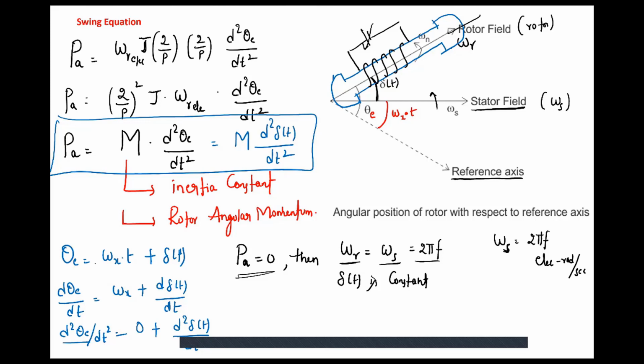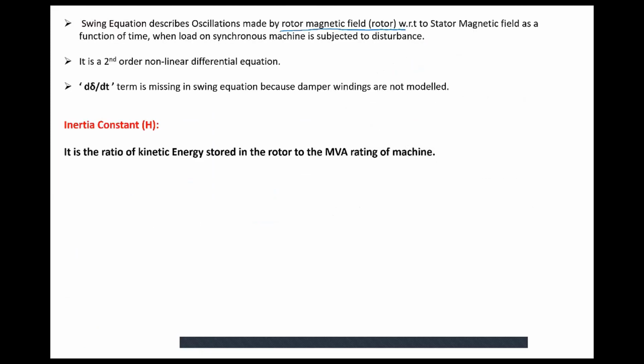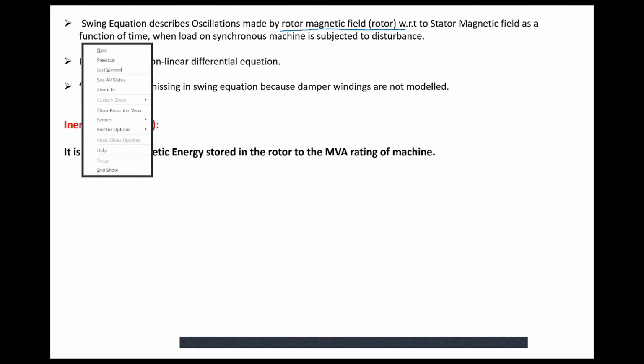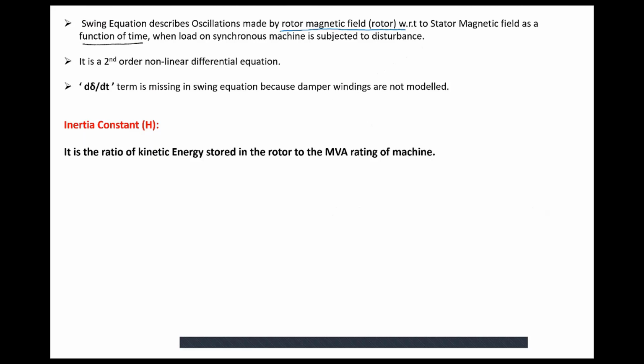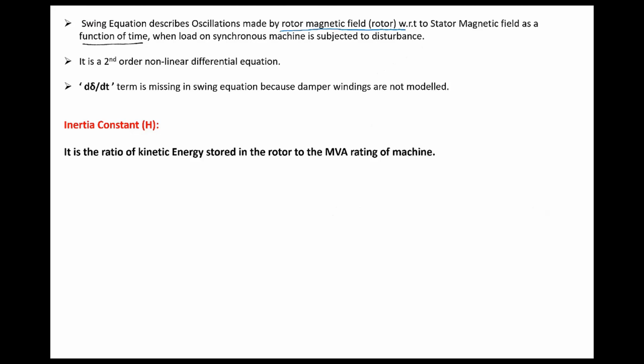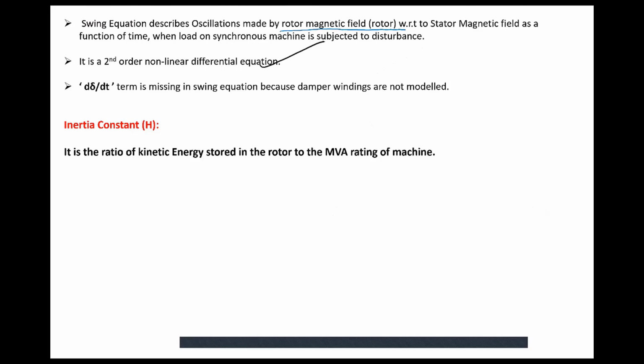So coming back here, the swing equation describes oscillations made by the rotor magnetic field, within brackets rotor, with respect to the stator magnetic field as a function of time, when the load on the synchronous machine is subjected to disturbance. When there is no load fluctuation, it does not make any oscillations; delta of t is constant. If you can see, it is a second order nonlinear differential equation.